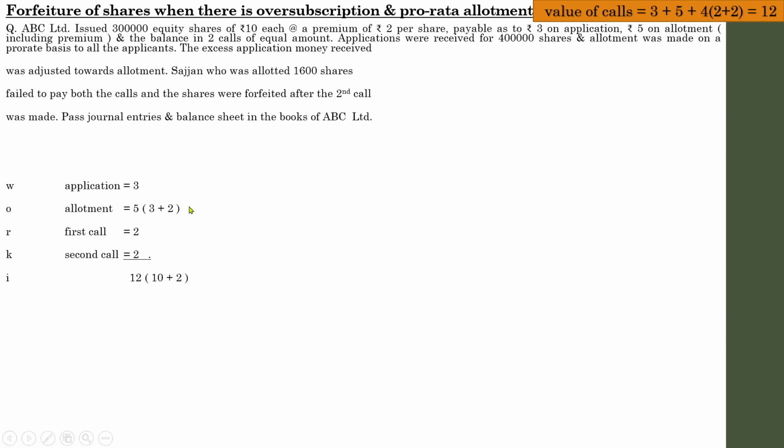Once you have found out the value of each of these installments, that means the per unit value, let us go to the preparation of journal entries. They are almost the same entries which we have learned. The only thing is that you have to show all these situations. Until previous sessions we discussed cases where there was only oversubscription, or only pro rata allotment, or only forfeiture of shares. But in this question all three situations are there. So let us prepare the journal entries.